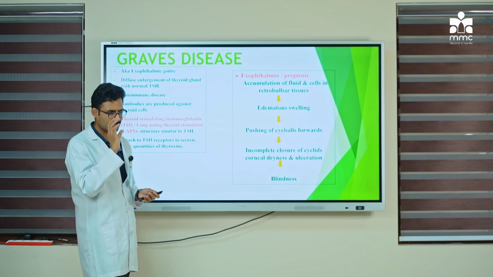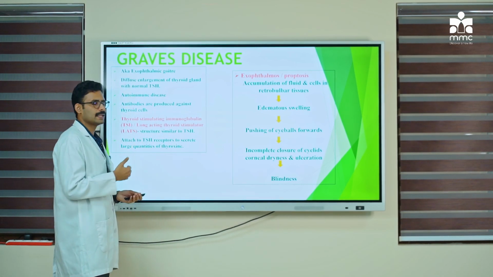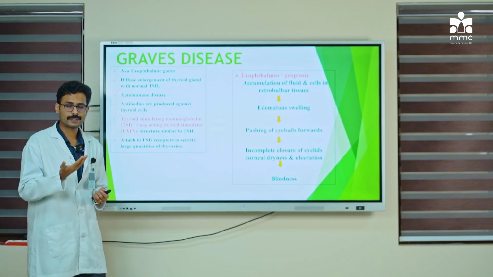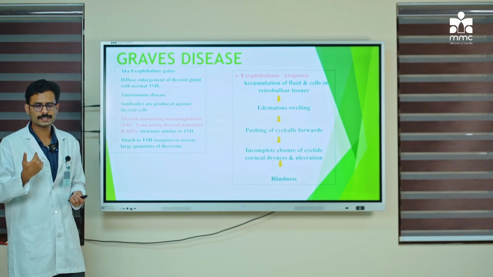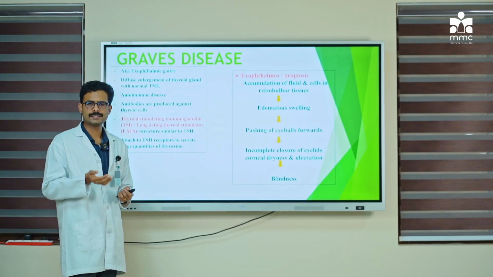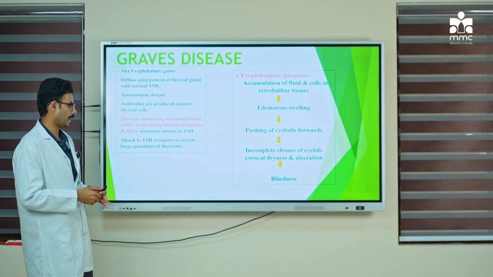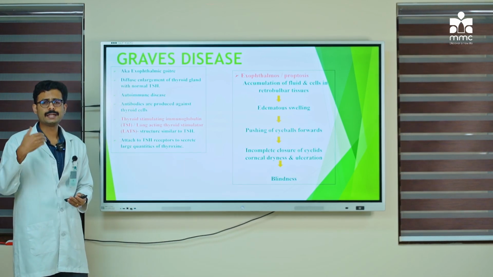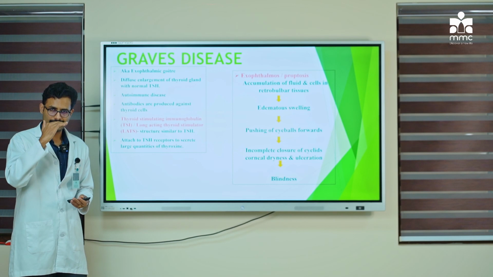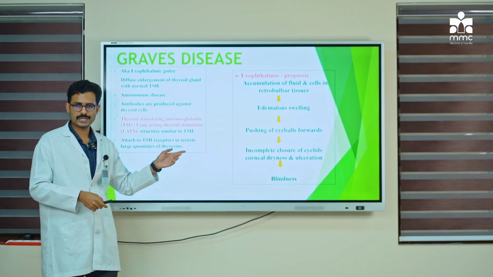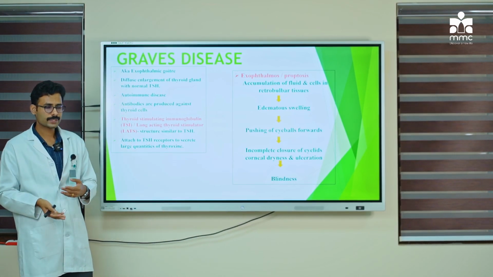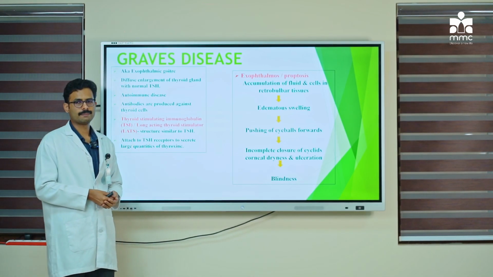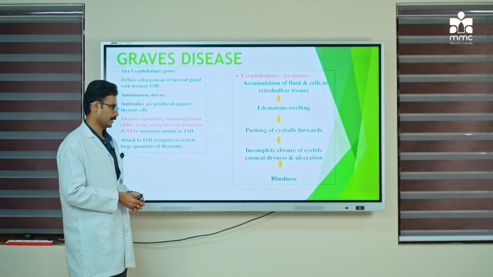Since the eyeballs are pushed forward, the person is unable to close his eyes completely. So if you ask a person with hyperthyroidism, especially Graves' disease, to close his eyes, you can see that he is unable to close his eyes completely. Still you can see the white of the eyes. Due to this incomplete closure of the eyelids, it can predispose the person's cornea to dryness as well as ulceration. So what is the complication of this corneal dryness and ulceration? It will result in blindness. Yes, it will result in blindness.